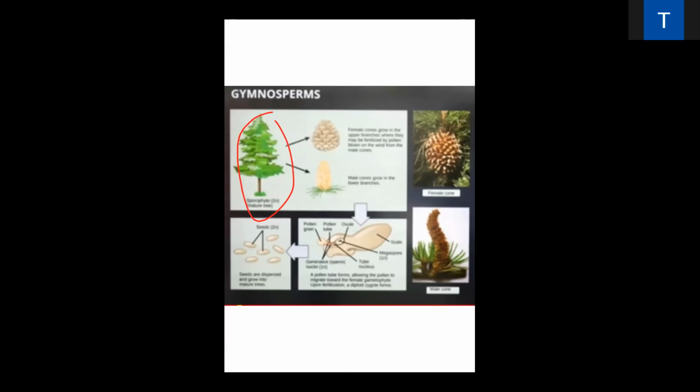Female cones, sporophyte. Can you see here? It is a female cone. It is 2n in number. This is the mature sporophyte, known as the mature female sporophyte. Is it clear, everybody? Female cones are present here, and this is the male cone.